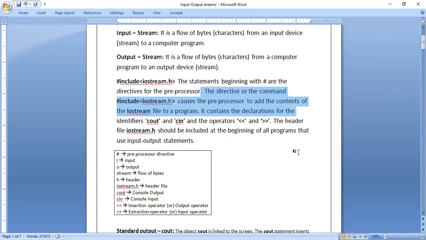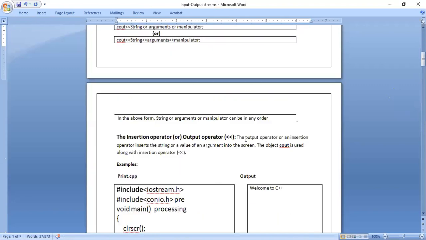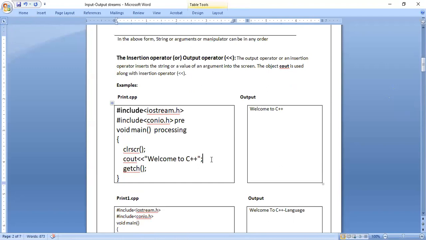When we write a C++ program, we know that we write the cout statement and the cin statement. Generally, if we don't write cin, at least we write the cout statement, because if we display one message on the screen, then we come to know that our program has worked. If you get a blank screen in the output, we think our program has not worked. At least if you write one message, then we can say the program is working. So generally we write the cout statement.